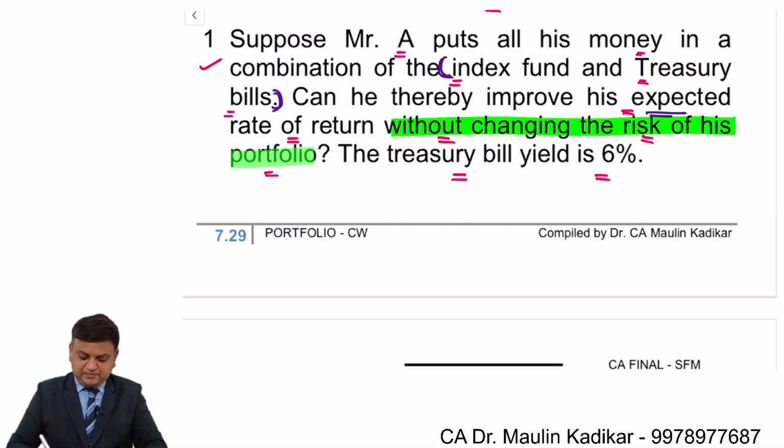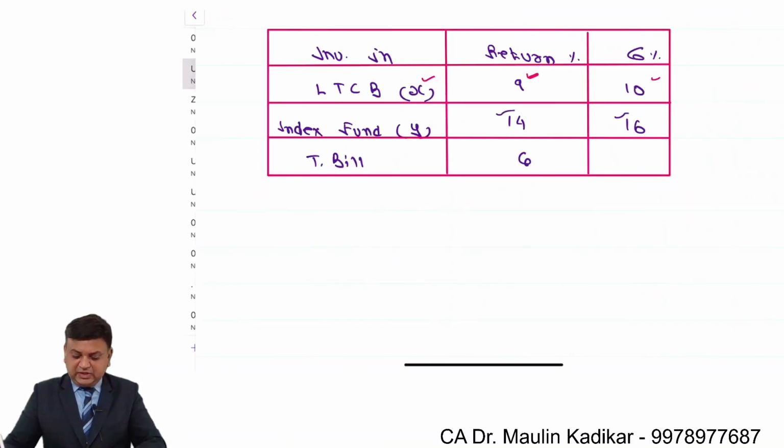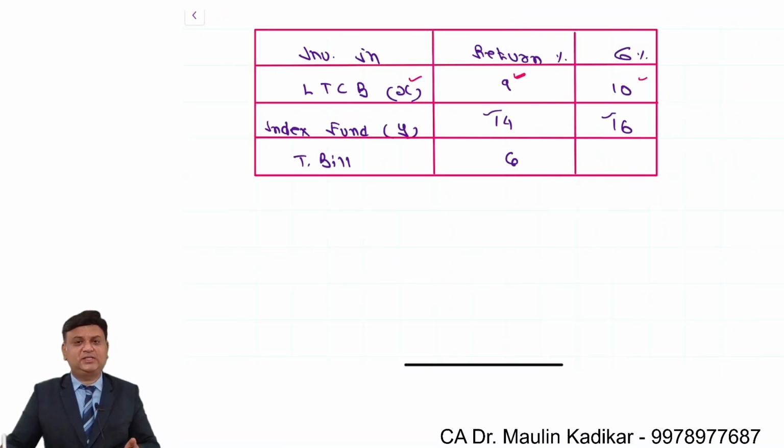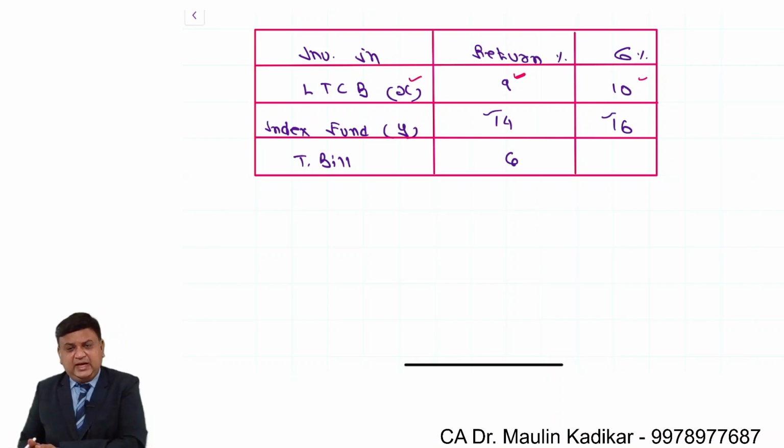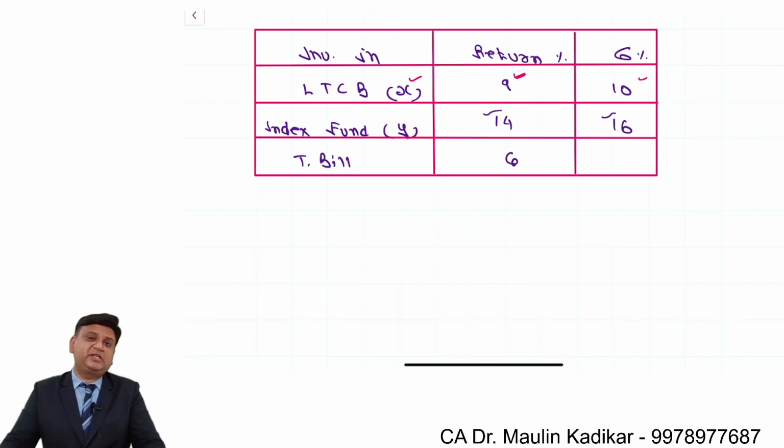Treasury bill return is 6%. So instead of making investment only in X, suppose he is investing in Y and RF, then can he thereby improve his expected rate of return without changing risk of his portfolio?